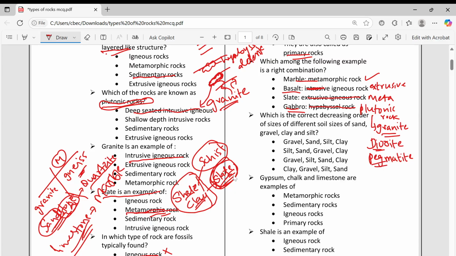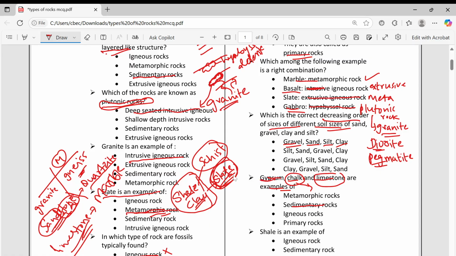What is the correct decreasing order of the size of different soil particles, sand, gravel? First gravel is the big one, then sand, silt, then clay. Gravel means big size stone. Then sand, somewhat smaller. Then silt, decreasing further in size. Clay is very small. Gypsum, chalk and limestone are examples of sedimentary rocks. Limestone is a sedimentary rock, and chalk is also pure limestone, 100% calcium carbonate, CaCO3.